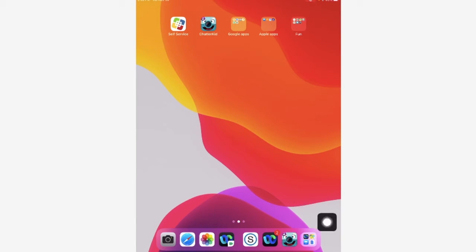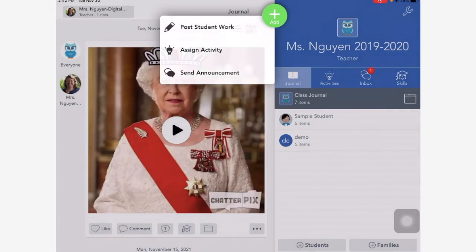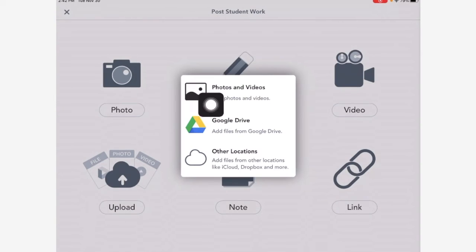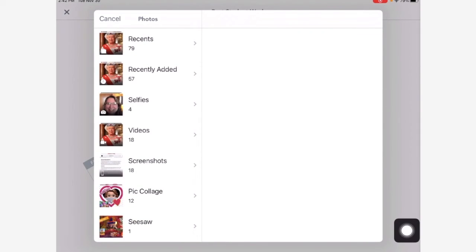So people were asking me, how can you share this with me or with your teacher? Okay, so Seesaw is really awesome for posting things. Did you see how easy that was for me to just post my video on Seesaw? I did add, post to student work. I did upload right here. And then I did photos and videos. I chose it and then I pressed green check, green check. See how easy that is?